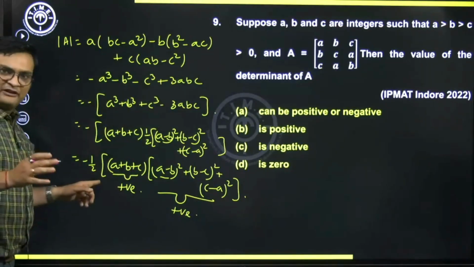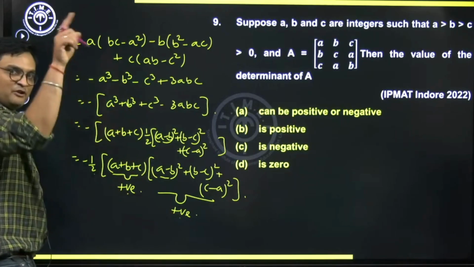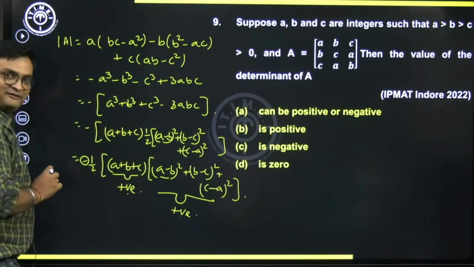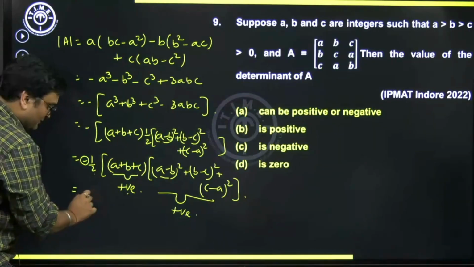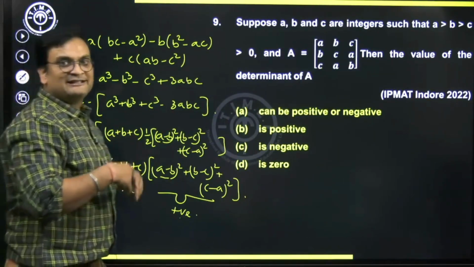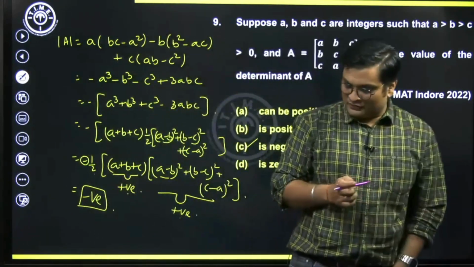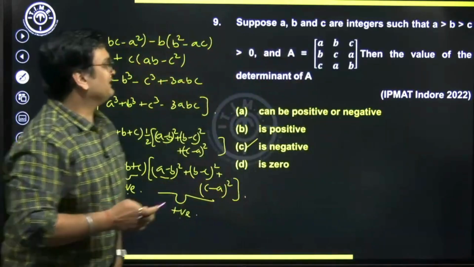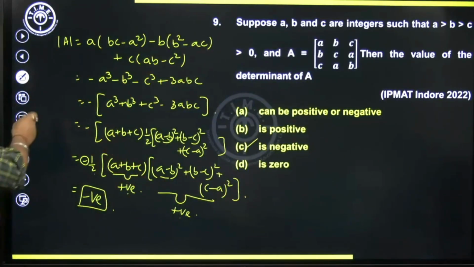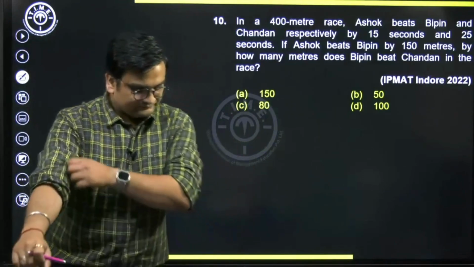Half is anyways positive. So overall, can I say positive into positive into positive will become positive, but please note you have a negative in front. So overall the product will become negative. Hence, can I say the determinant of this matrix is going to be a negative value. So option choice C will be the correct answer. I hope we are clear.